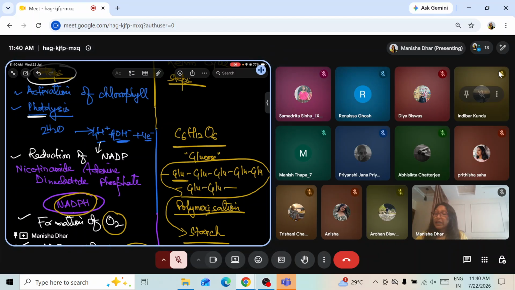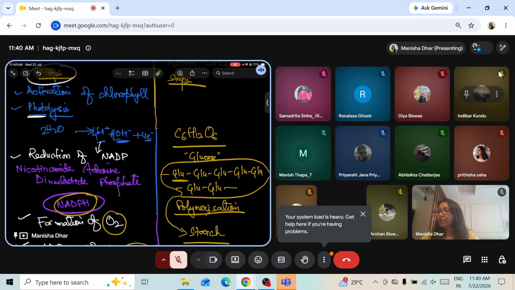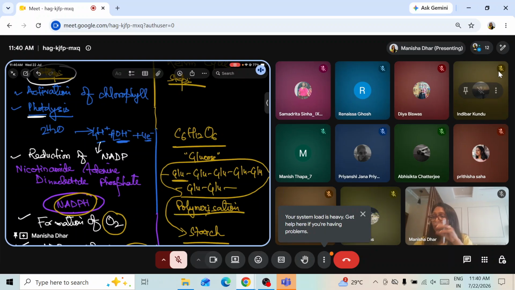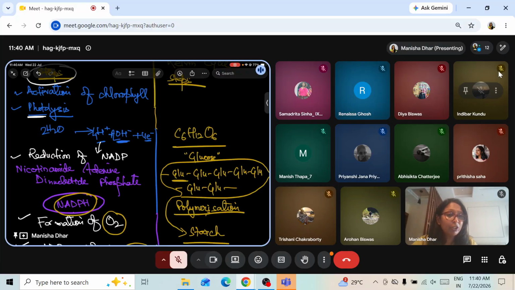Now, we talked about activation of chlorophyll and photolysis. I hope we are clear with this. Now, the water molecule breaks and we get H plus ion, so we have to utilize these H plus ion, OH minus ion and electron. How are we utilizing it for the process? This H plus ion is actually used in the reduction of NADP.